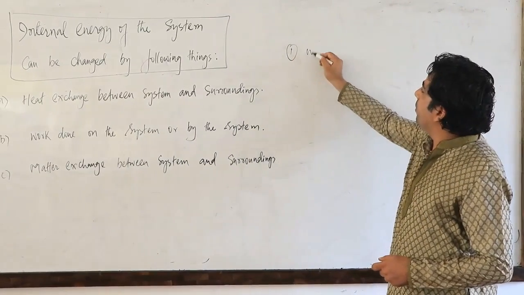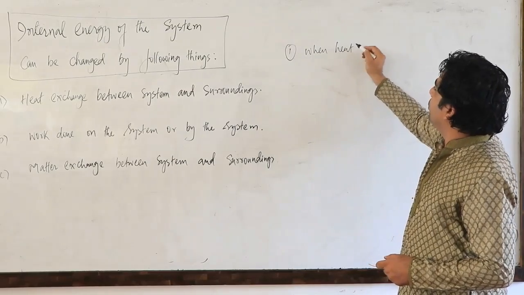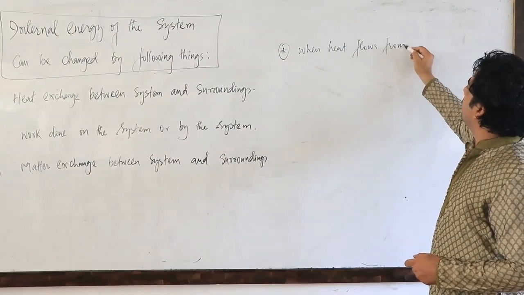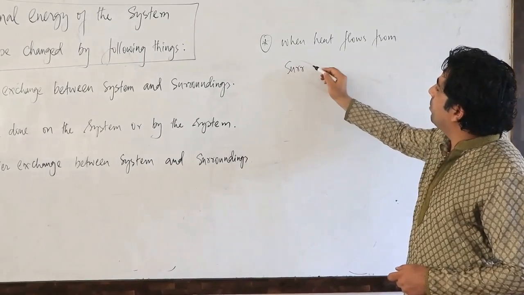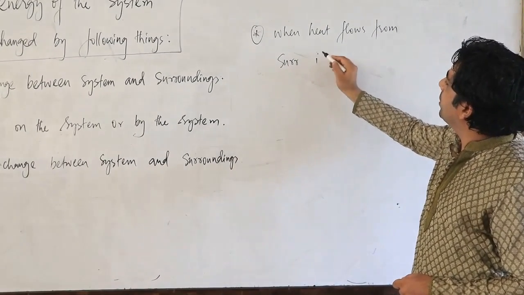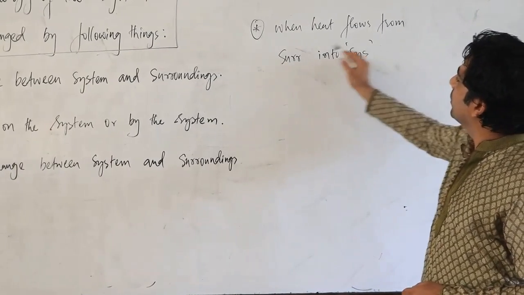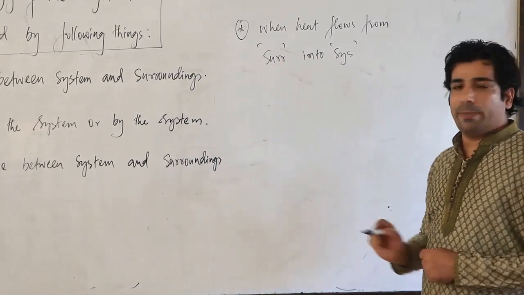So you can see here when heat flows from surrounding into system, then what happens?